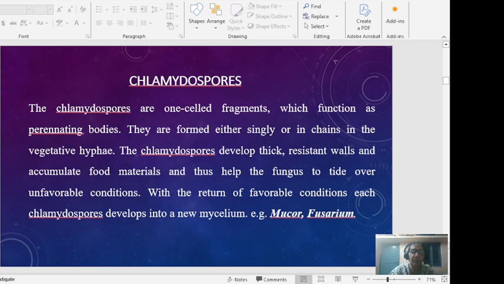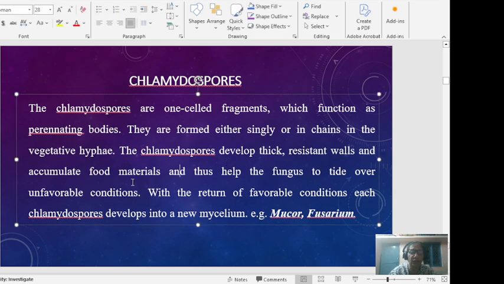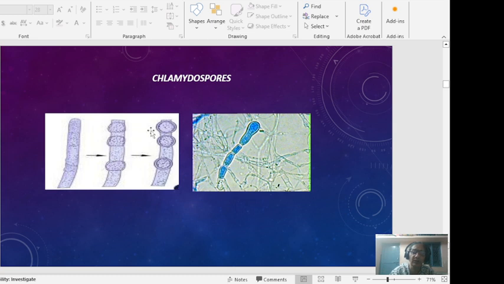The other type of asexual or vegetative reproduction we call chlamydospores. These are one-celled fragments which function as perennating bodies, formed either singly or in chains in the vegetative hyphae. These chlamydospores develop a thick resistant wall and accumulate food material, and help the fungus to overcome unfavorable conditions. With the return of favorable conditions, each chlamydospore develops into a new mycelium, as found in Fusarium. So this is chlamydospore formation, which forms a thick wall around it.